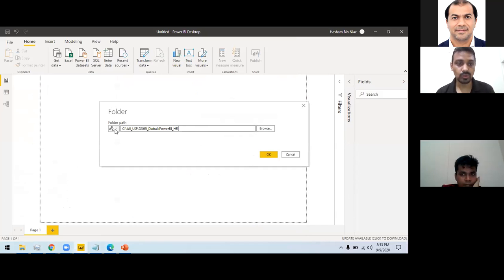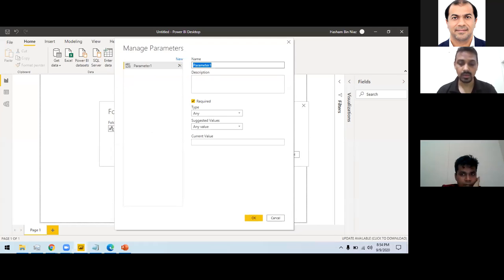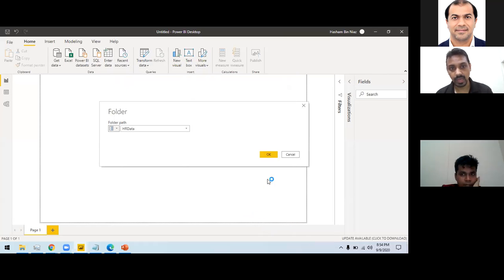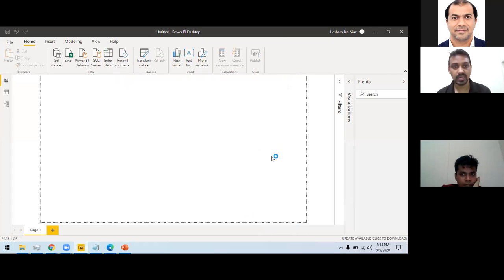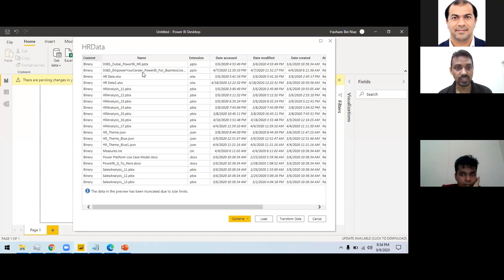Also, I can do one more thing here, which is very simple. If I want to do it in a dynamic way, I can use the HR data, so this is my HR data source. And then I connect with this. Once I connect, it will try to load the files for me. So you see all the files available in this folder become available for me. Usually you don't do this; you create one file and then you load it from there.